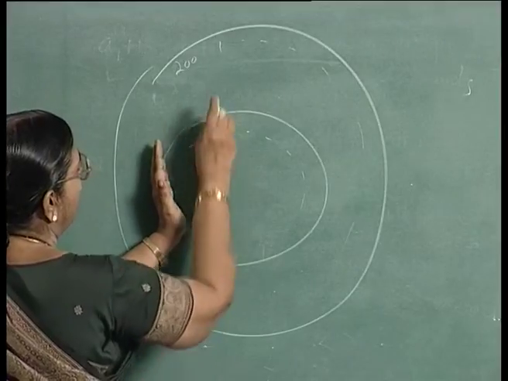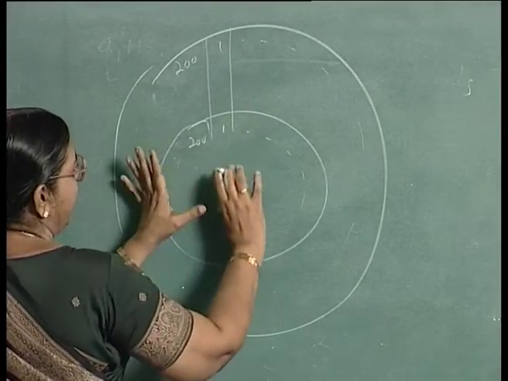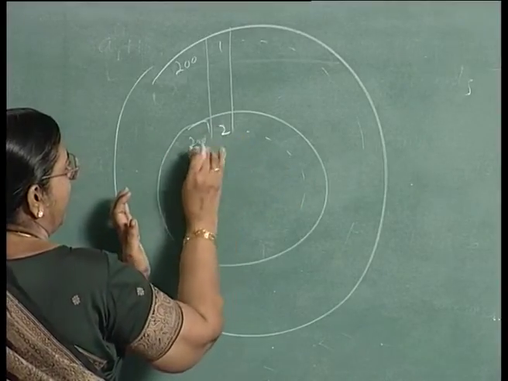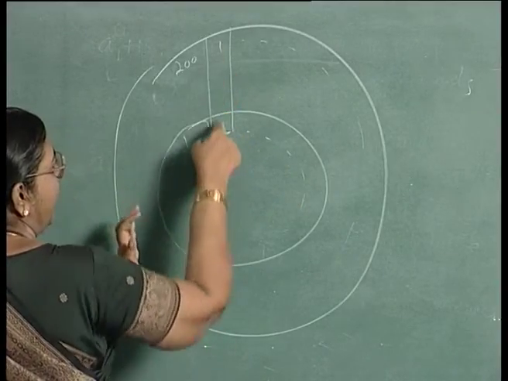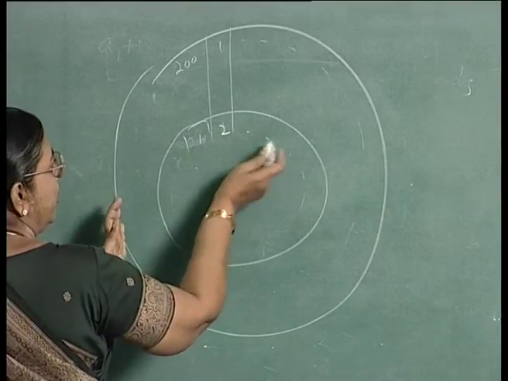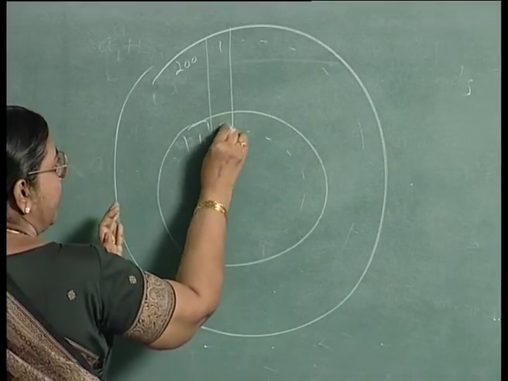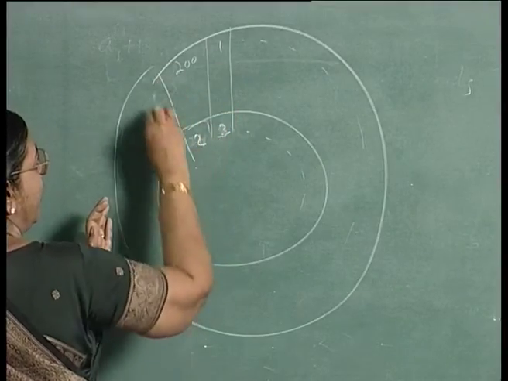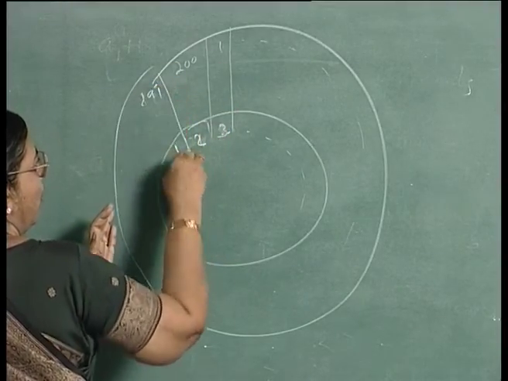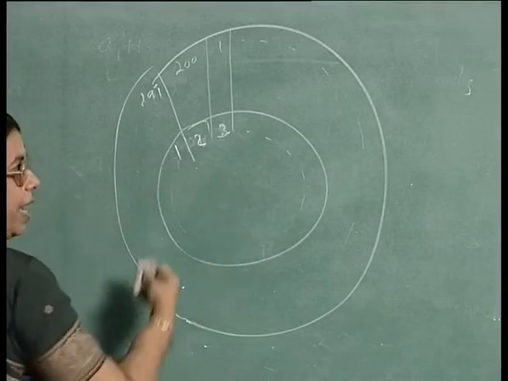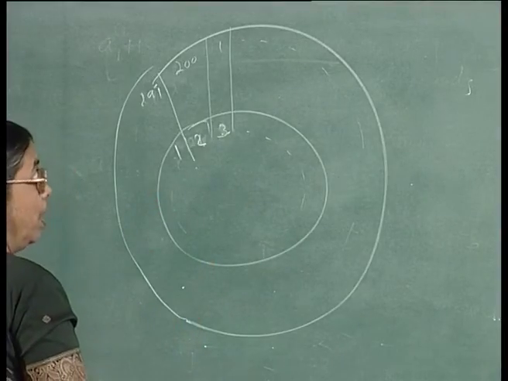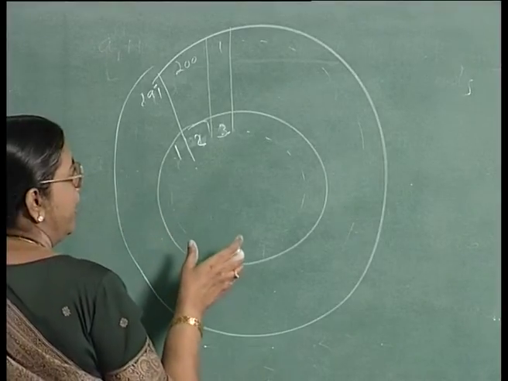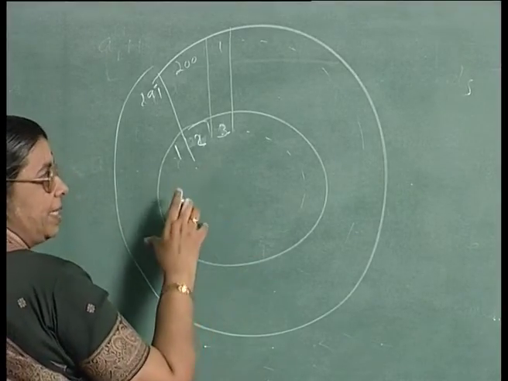First 1 and 1 can be aligned, then you can rotate and 2 can come into alignment with 1, then you can rotate again and 3 can come into alignment with 1, so that 2 will come with 200 and 199, 1 will come like this. I am rotating in the anti-clockwise direction. So, you can rotate in such a way that you get the next alignment.